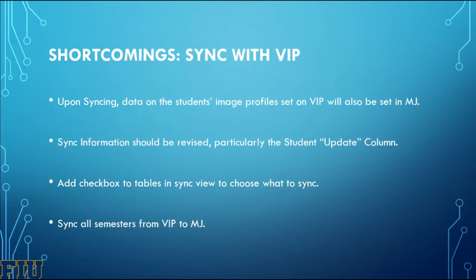Secondly, the sync information should be revised, particularly the student update column. There's a bug where if we were to assign another project to a student on MJ, and it does not match what we have on VIP, then it will appear under this column. But the current implementation disregards this and simply denotes the student as unchanged. We suggest you look at the API, specifically in the students and terms routes, and try to understand the queries that are being run over there.